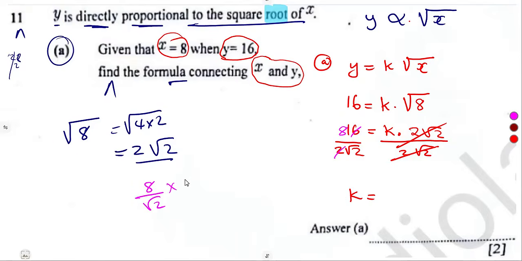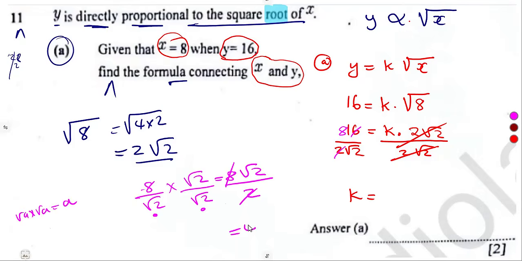Rationalize what? The denominator. Times square root of 2, square root of 2. So 8 times square root of 2 is what? 8 square root of 2 over what? Square root of 2 times square root of 2. That's a 2. Remember, square root of a times square root of a is a. So that's it. 2 into 8 gives us 4 square root of 2.